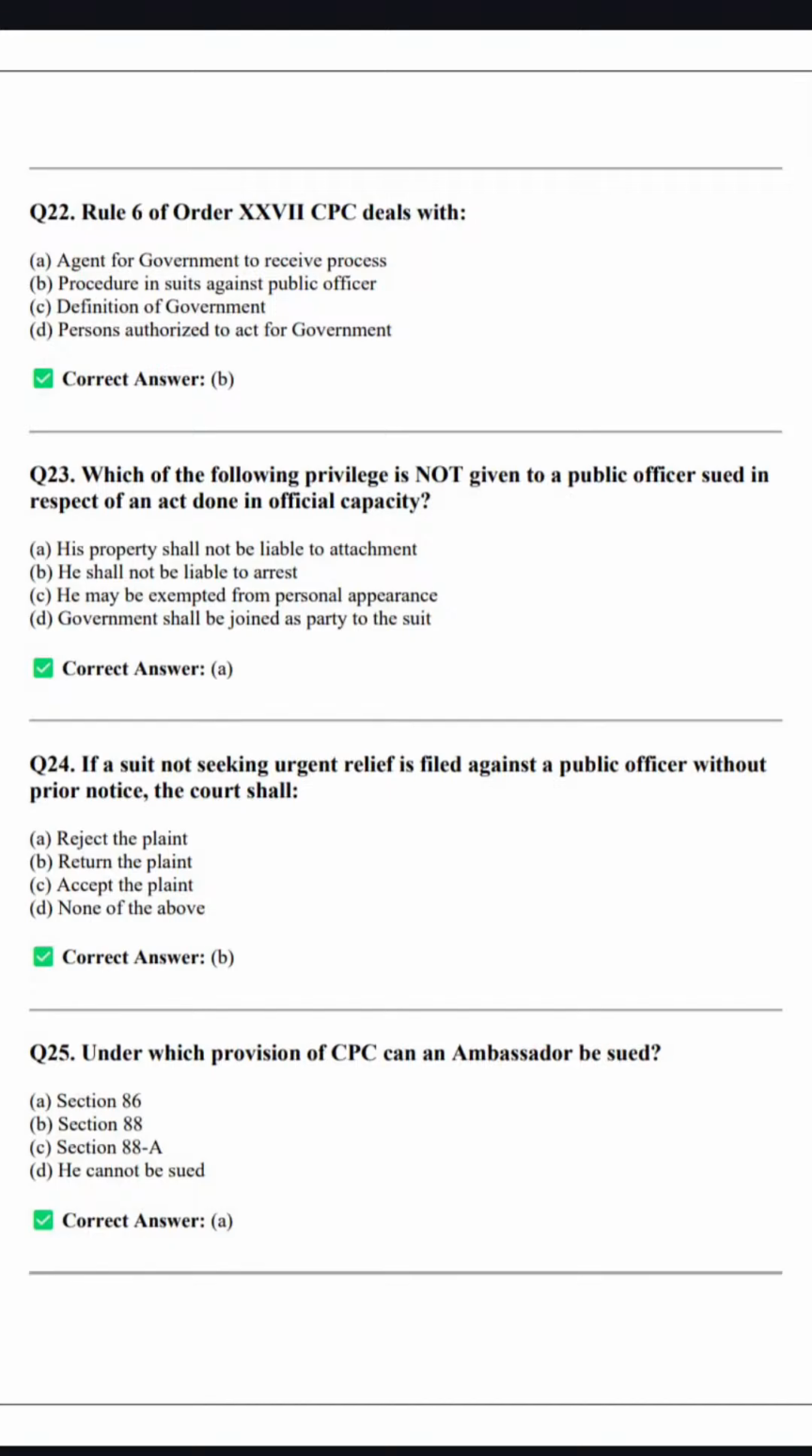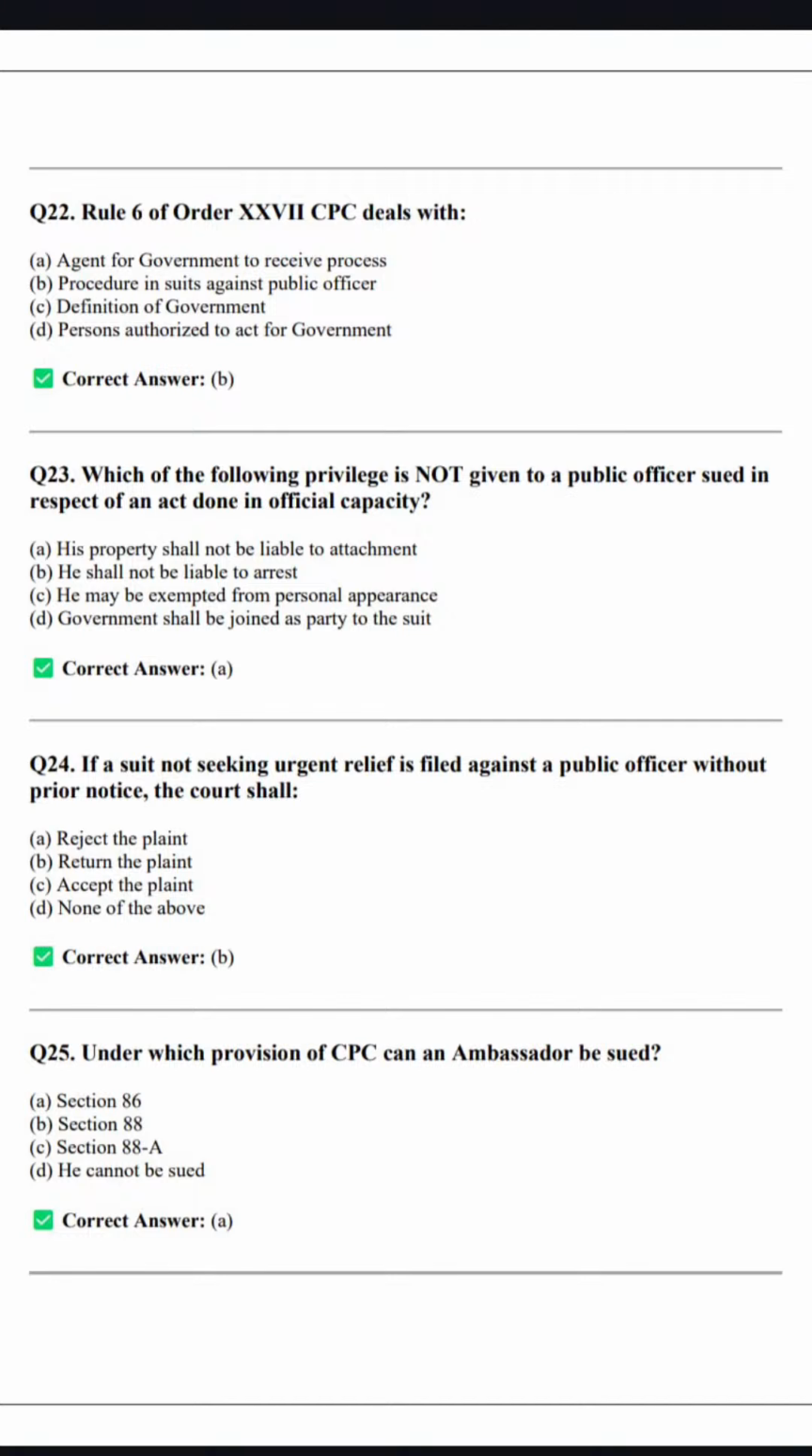Rule 6 of Order 27. ठीक है. Rule 6 of Order 27 CPC dealt with procedure in suit against public official. So it deals with procedure in suit against public official, right?